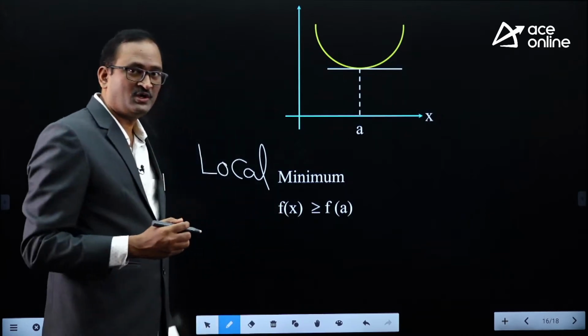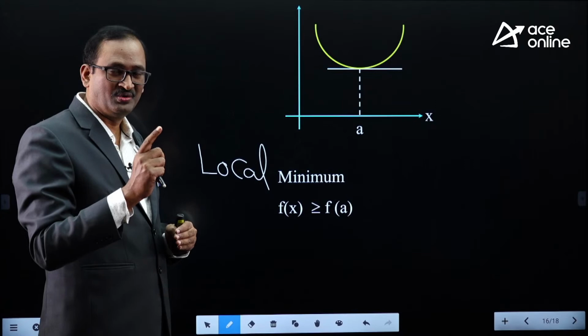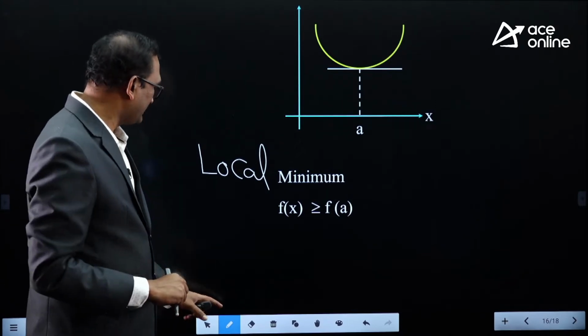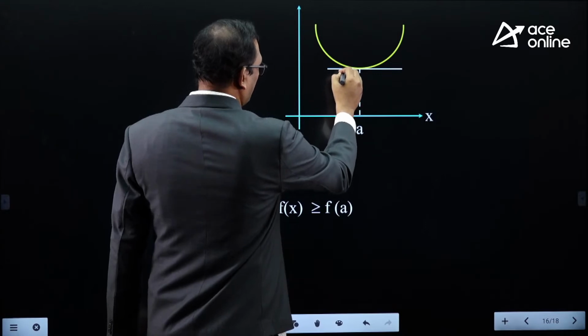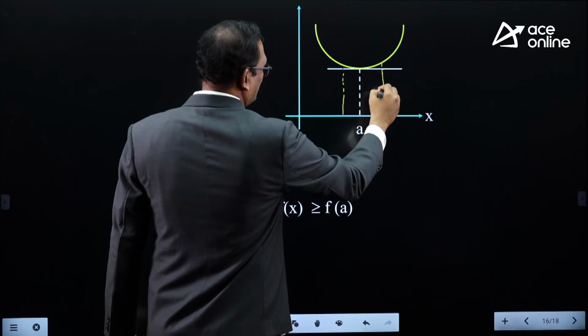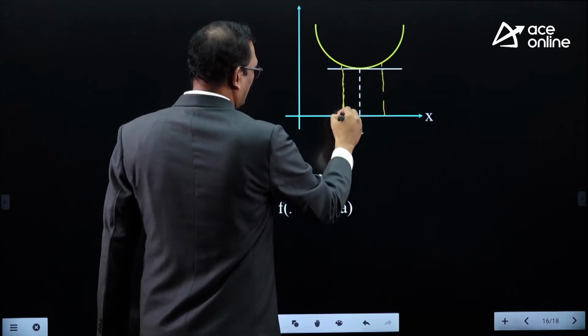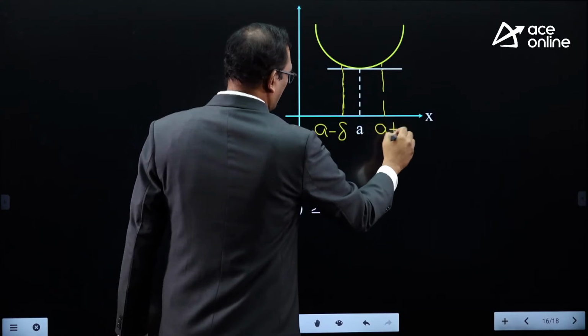Local minimum means what? f of x value greater than or equal to f of a throughout the region a minus delta and a plus delta. So this is the neighborhood of a. Neighborhood of a means a minus delta and a plus delta. This is a minus delta. This is a plus delta.